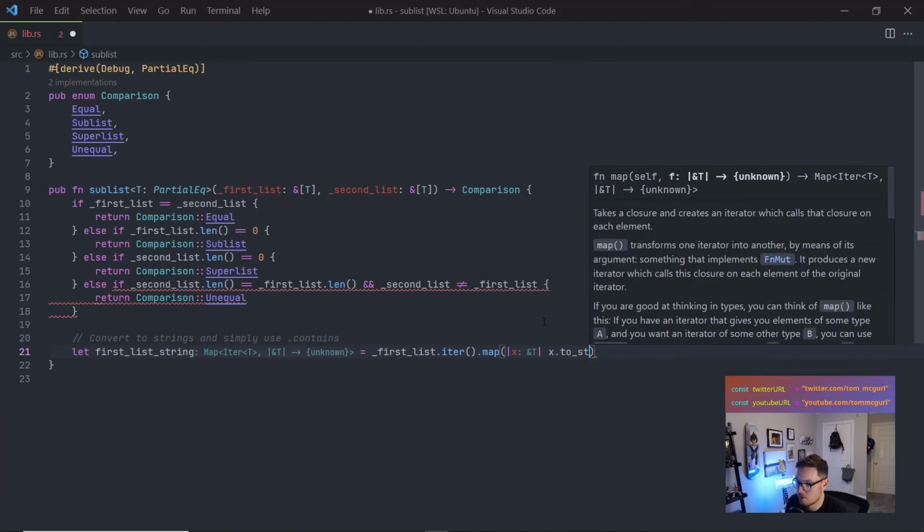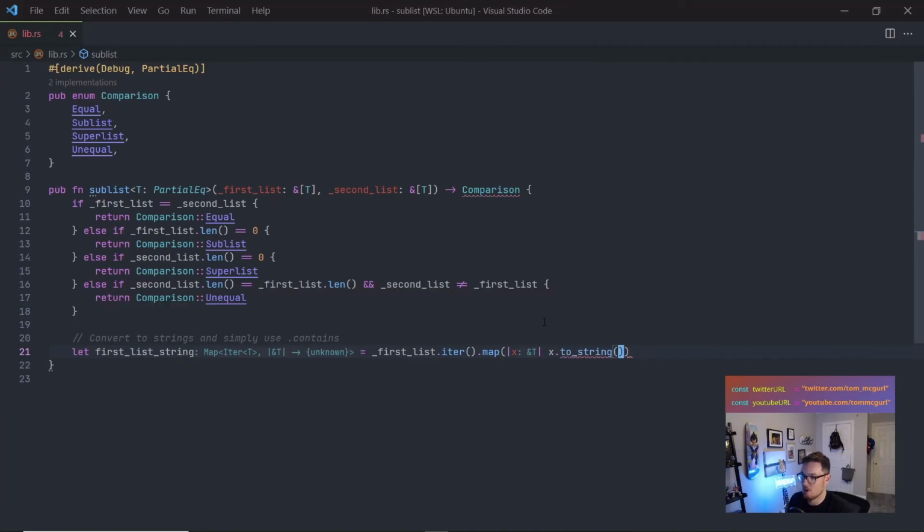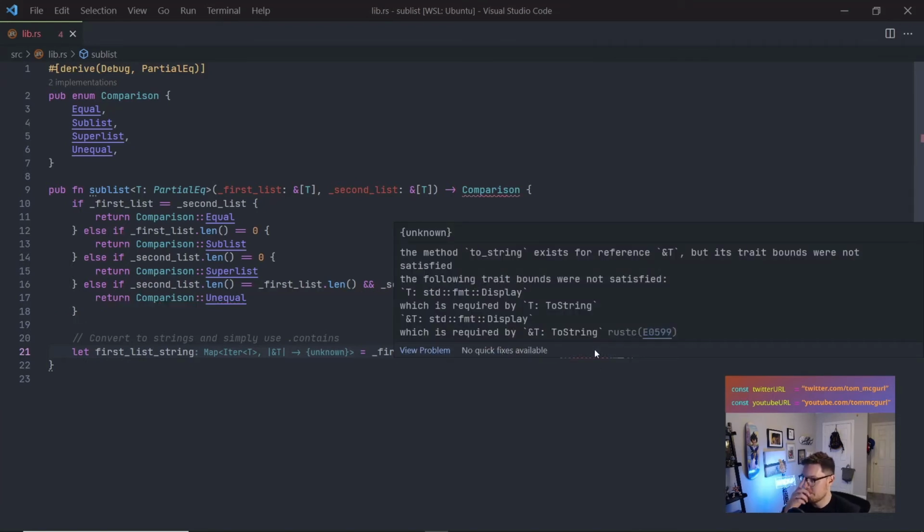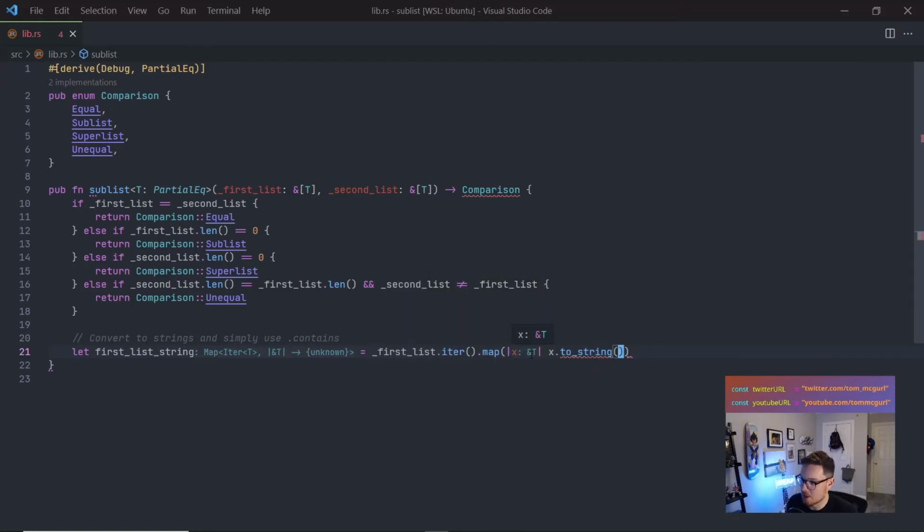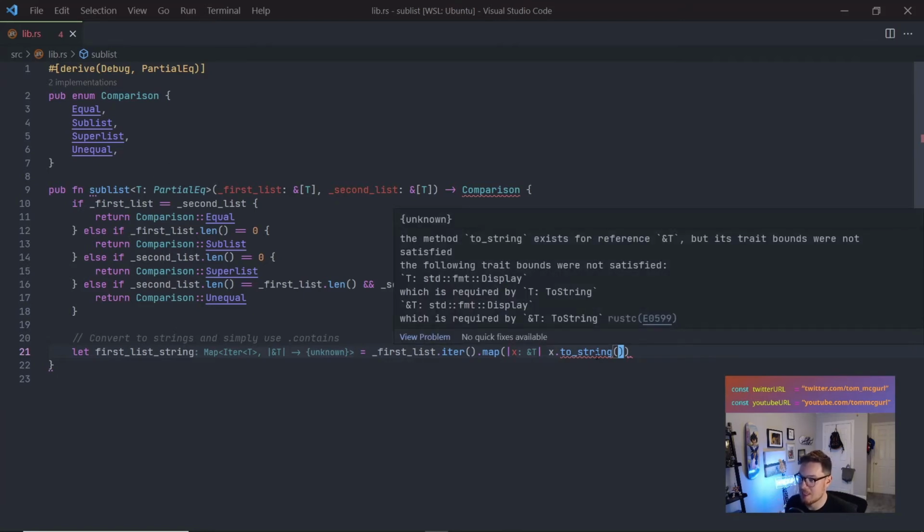Let's see, this is not working because, let's see. toString exists for the reference t, but its trait bounds were not satisfied. The following trait bounds were not satisfied: std::fmt::Display. That's because t is a generic we specified up here, and we've only specified that it has to have partial equality. What this is saying is, to be able to convert it to string, it also needs to have the trait Display. So we can add that.